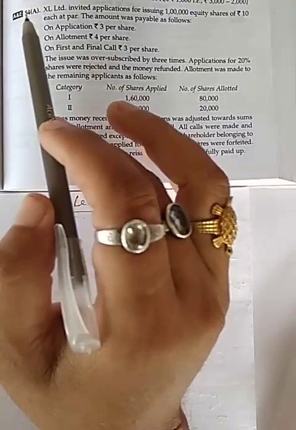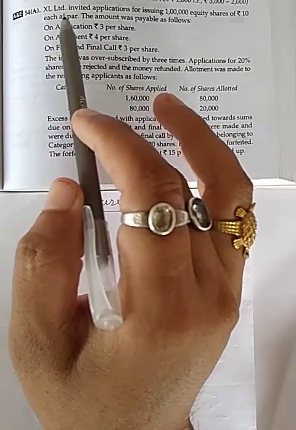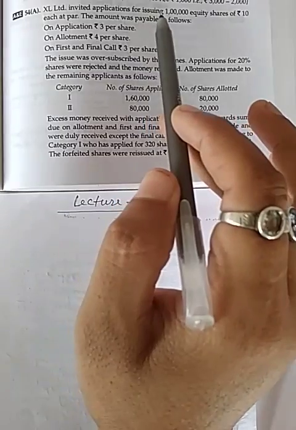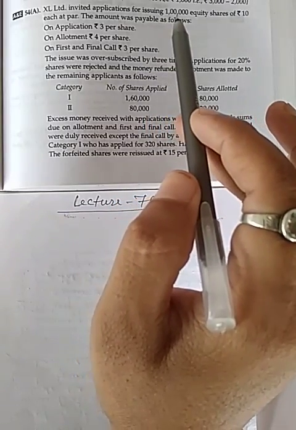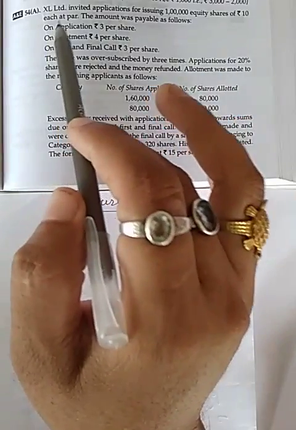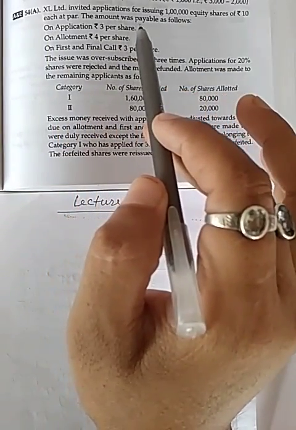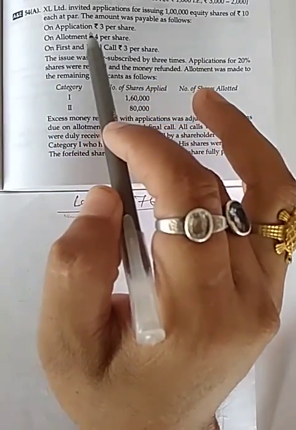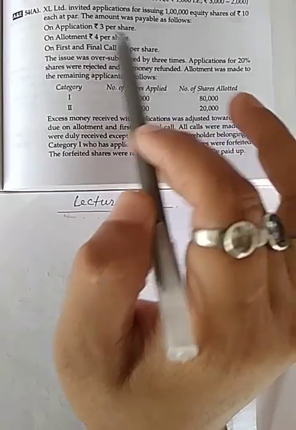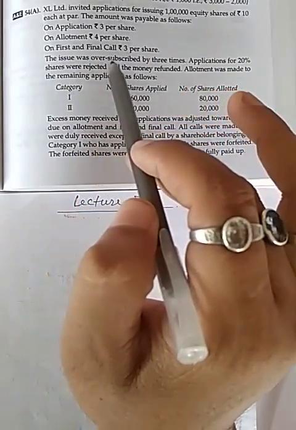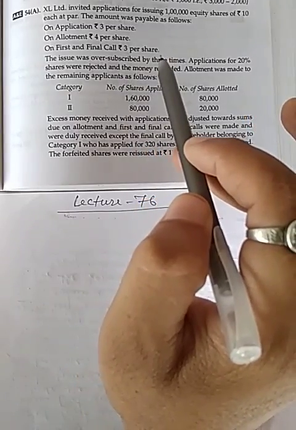The question is saying X Limited invited applications for issue of 1 lakh equity shares of rupees 10 each at par. The amount was payable as follows: on application rupees 3 per share, on allotment rupees 4 per share, and on first and final call rupees 3 per share.